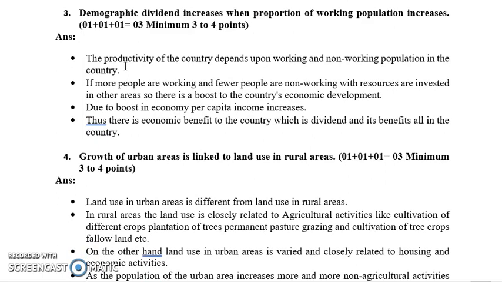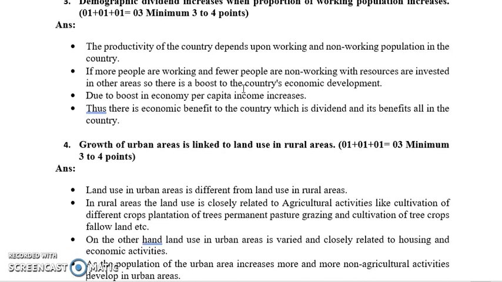Next, demographic dividend increases when the proportion of working population increases. Now we all know that the working population is the population which is between 15 to 60. Okay, so 15 to 45. These are the populations which work, and they don't depend on anyone else. But above 60, above 65, the population is totally dependent. They don't work. So if the working population is more, definitely it is going to boost the per capita income. It is going to increase the economic level of that particular region. Hence, it also increases the demographic dividend.